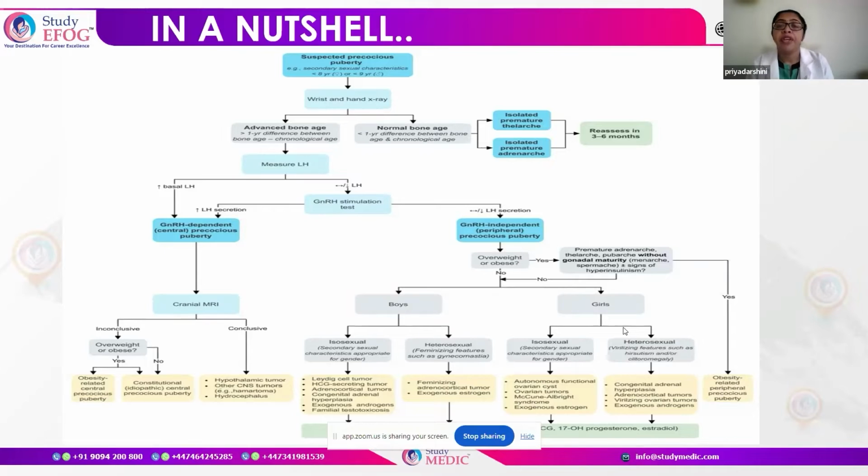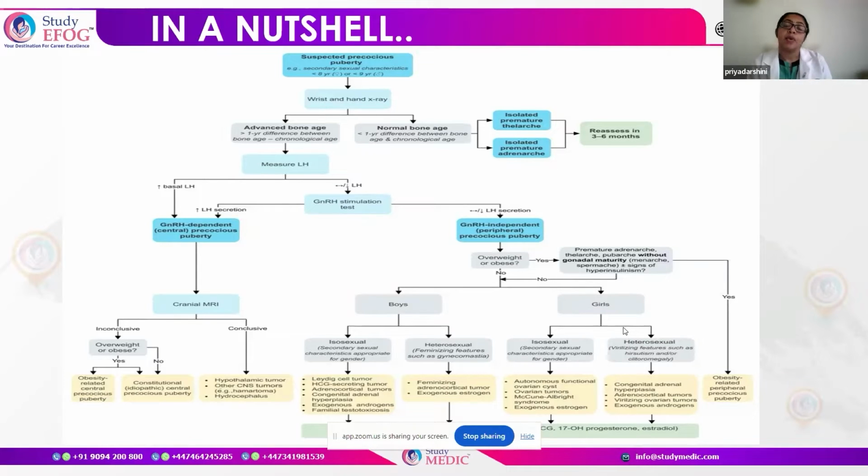Now, if there is no overweight or obesity and we are thinking of peripheral causes, what do we do? We need to look at the sex of the child, whether it is a boy or girl. Again, we have to see whether it is an isosexual development or a heterosexual development. Now, what do you mean by isosexual development? A boy showing androgenic features is called an isosexual development. That is, the characteristics that the boy is displaying are appropriate for the gender. Whereas heterosexual means a boy is showing feminizing features like gynecomastia.